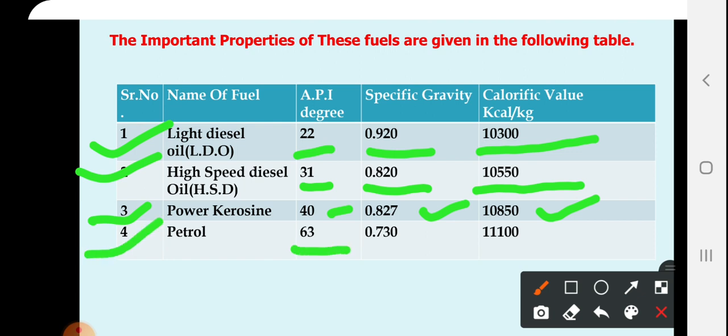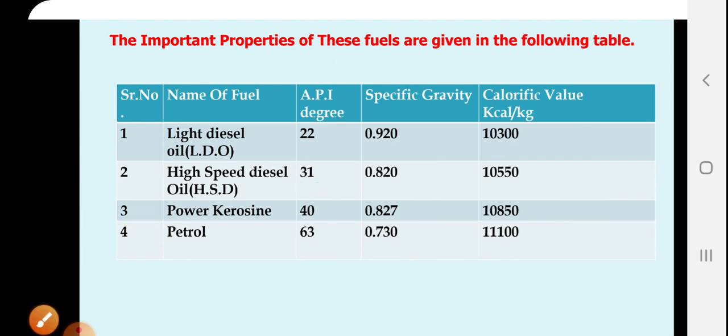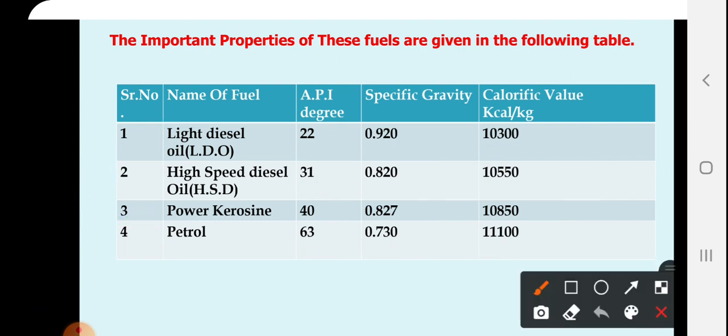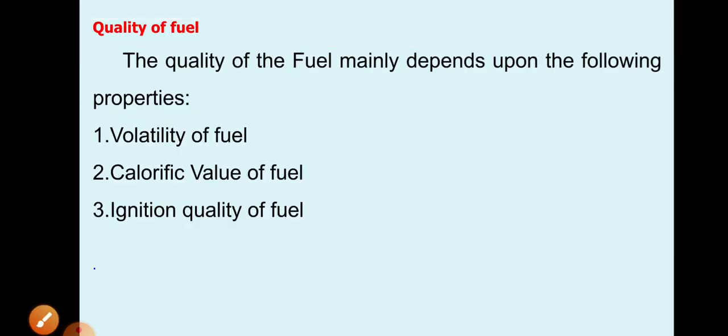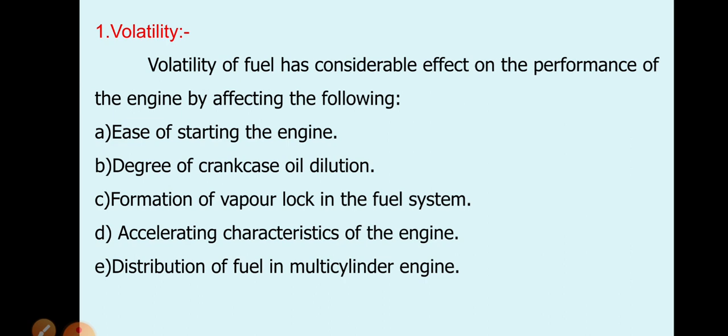Petrol: API degree 63, specific gravity 0.730, calorific value 11,100 kilocalories per kg. Which fuel has the highest calorific value? Petrol. Petrol has the highest calorific value, 11,100 kilocalories per kg, higher than the light diesel, high speed diesel and power kerosene. Then qualities of fuel. The quality of fuel mainly depends upon the following properties: volatility of fuel, calorific value of fuel, and ignition quality of fuel.